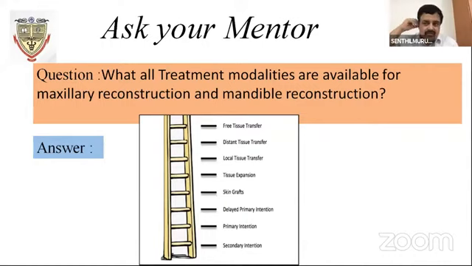Is there anything else to be discussed on this, sir? What complications would you see with the flaps when you do the reconstruction, especially regarding the recipient site? The first 36 hours is the crucial period, sir. Whatever happens, for the first 8 hours you have to keep watching the flap. Every half an hour you have to keep pricking it. Fast filling, dark colored blood is a classical indication of venous congestion. You prick the flap, and immediately dark blue colored blood gushes from it.